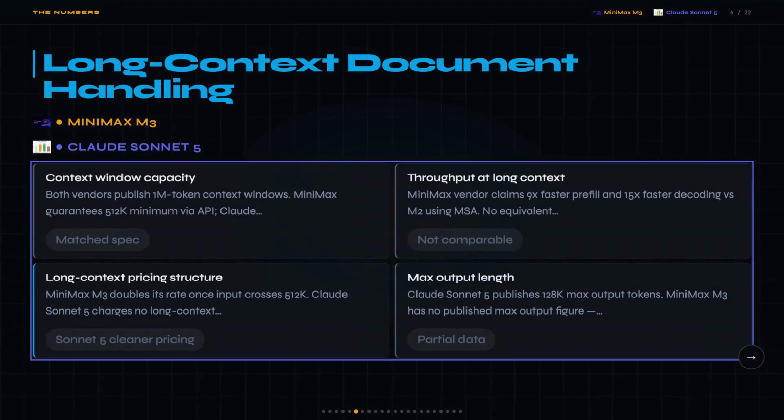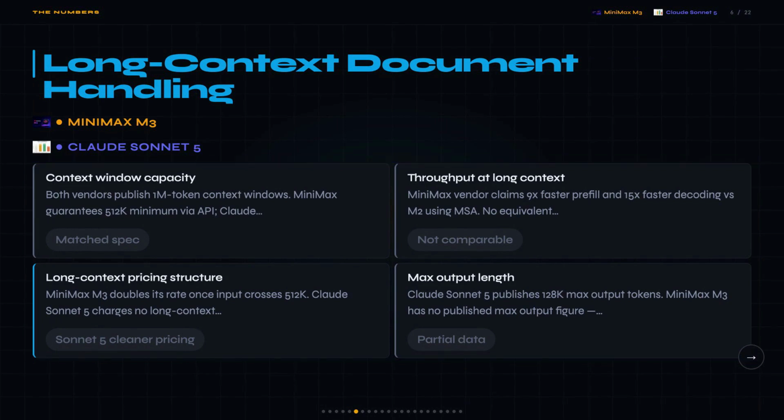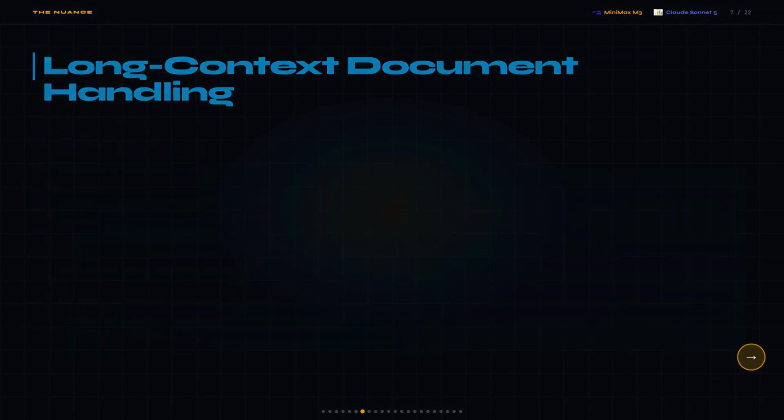Both models publish a 1 million token context window, so on raw capacity, they're matched. But MiniMax M3 doubles its price past 512,000 input tokens, while Sonnet 5 charges the same flat rate all the way to 1 million. On speed, M3 claims 9 times faster pre-fill than its prior generation. But there's no published Anthropic figure to stack that against, so I can't call it a clean head-to-head.